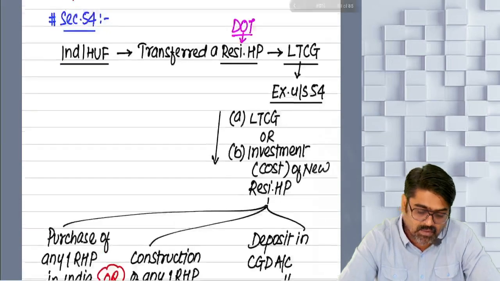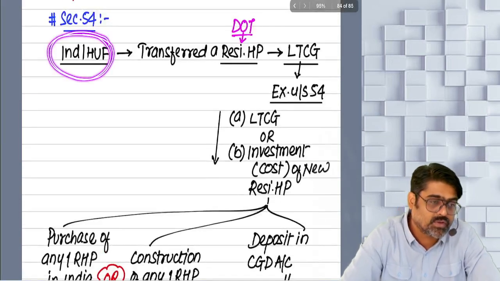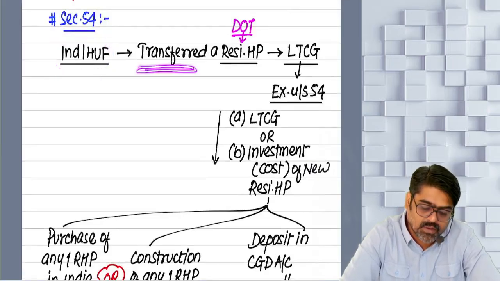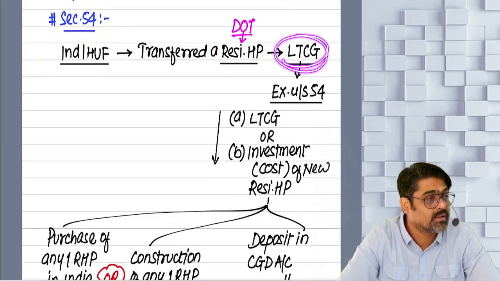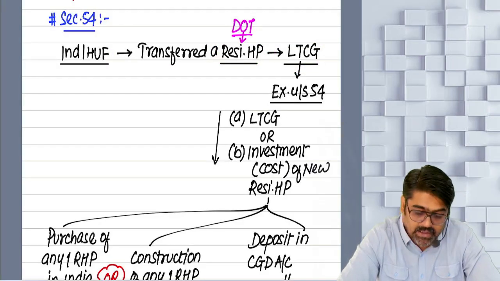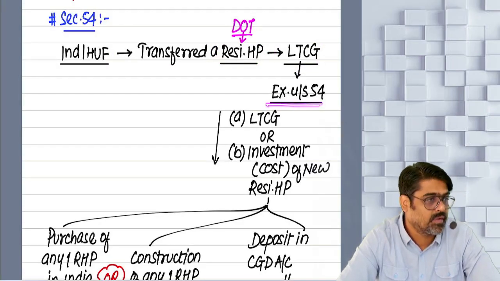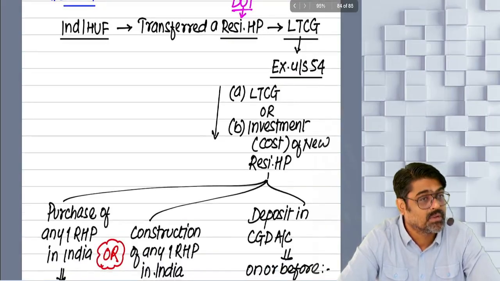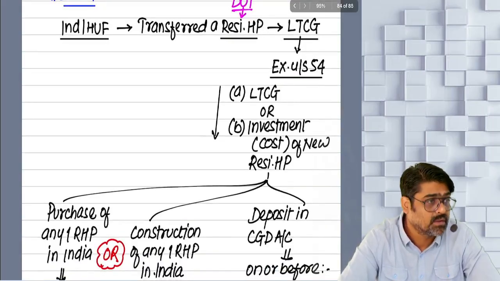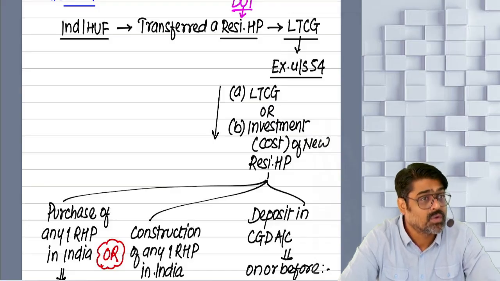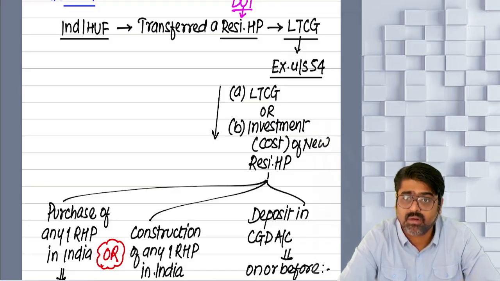So tell me, are you an individual or HUF? Have you transferred your residential house property? Long-term gain is arising. So that long-term gain can be exempted under section 54. How much? The amount of your long-term gain or the amount invested in the new residential property. New residential house property. Yes or no?